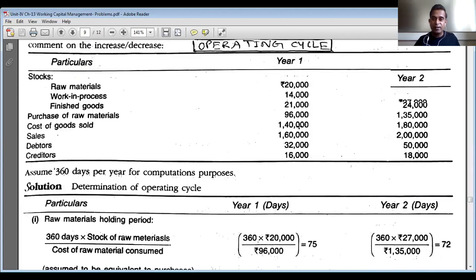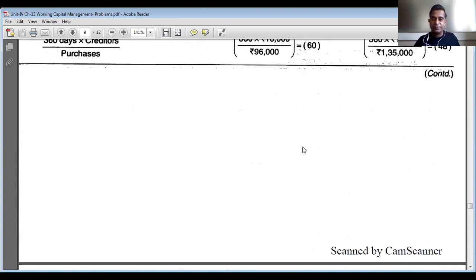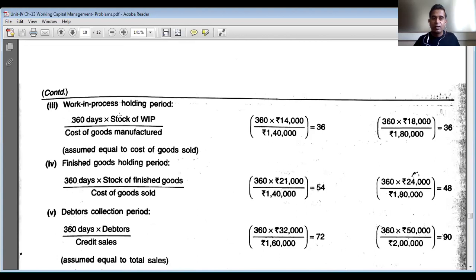We can refer to it: work in process in year 1 is 14,000, year 2 is 18,000 rupees. So work in process holding period is equal to 360 days into 14,000 whole divided by cost of goods manufactured, which is 1,40,000 in year 1, is equal to 36 days. So the work in process holding period is 36 days.